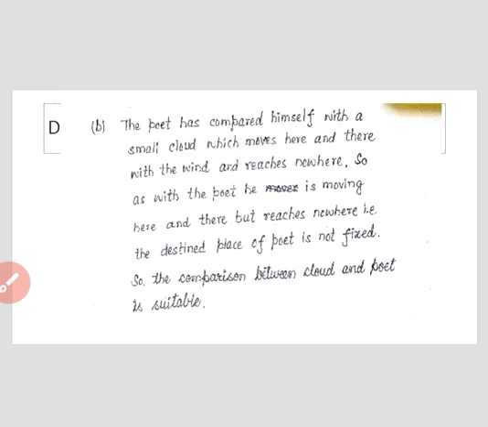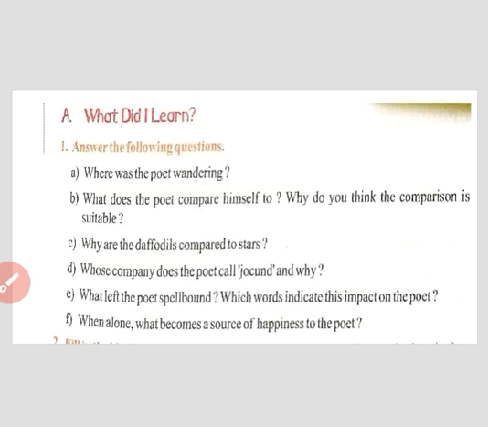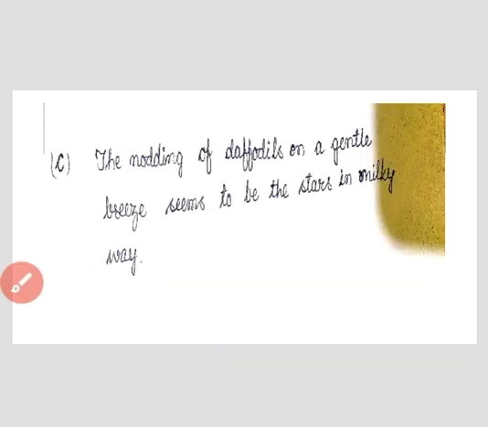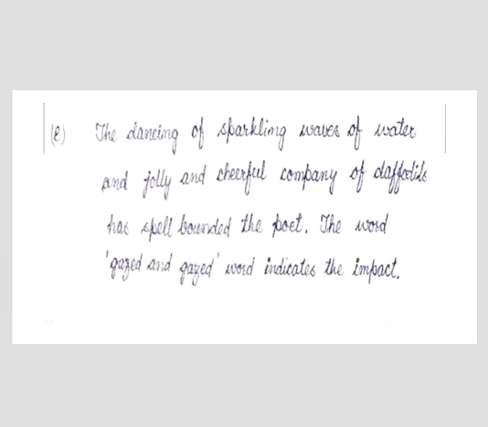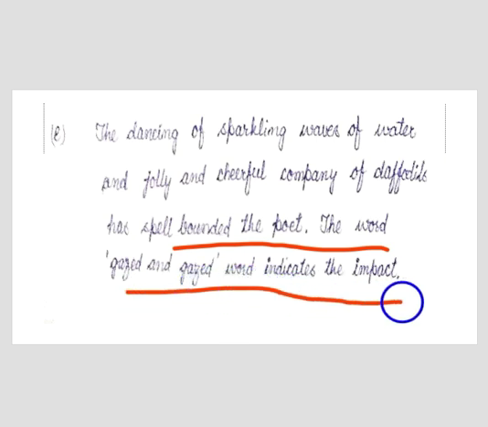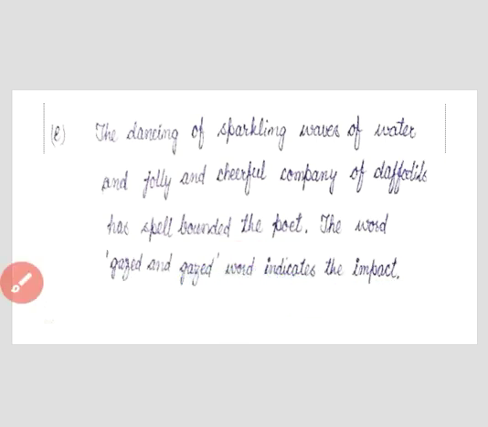Now let's move to the question number A. What left the poet spellbound? Which words indicate this impact on the poet? The dancing of sparkling waves of water and the jolly and cheerful company of daffodils has spellbound the poet. The word gazed and gazed indicates the impact.